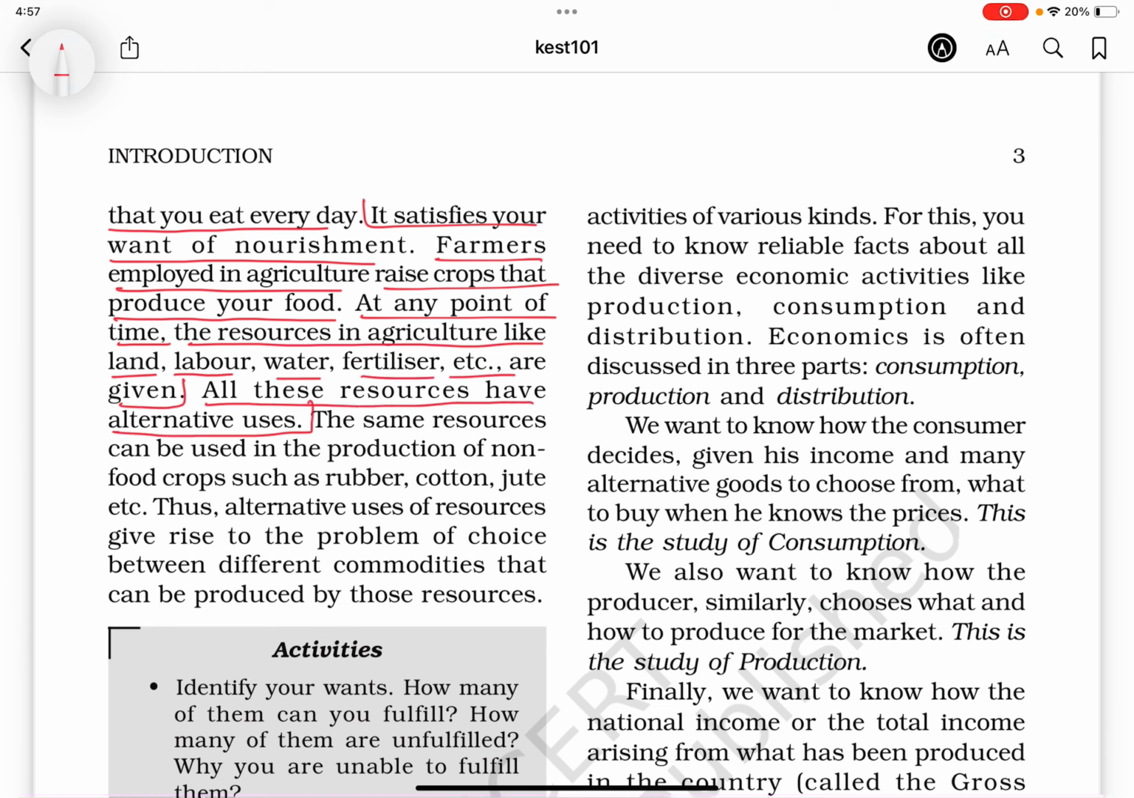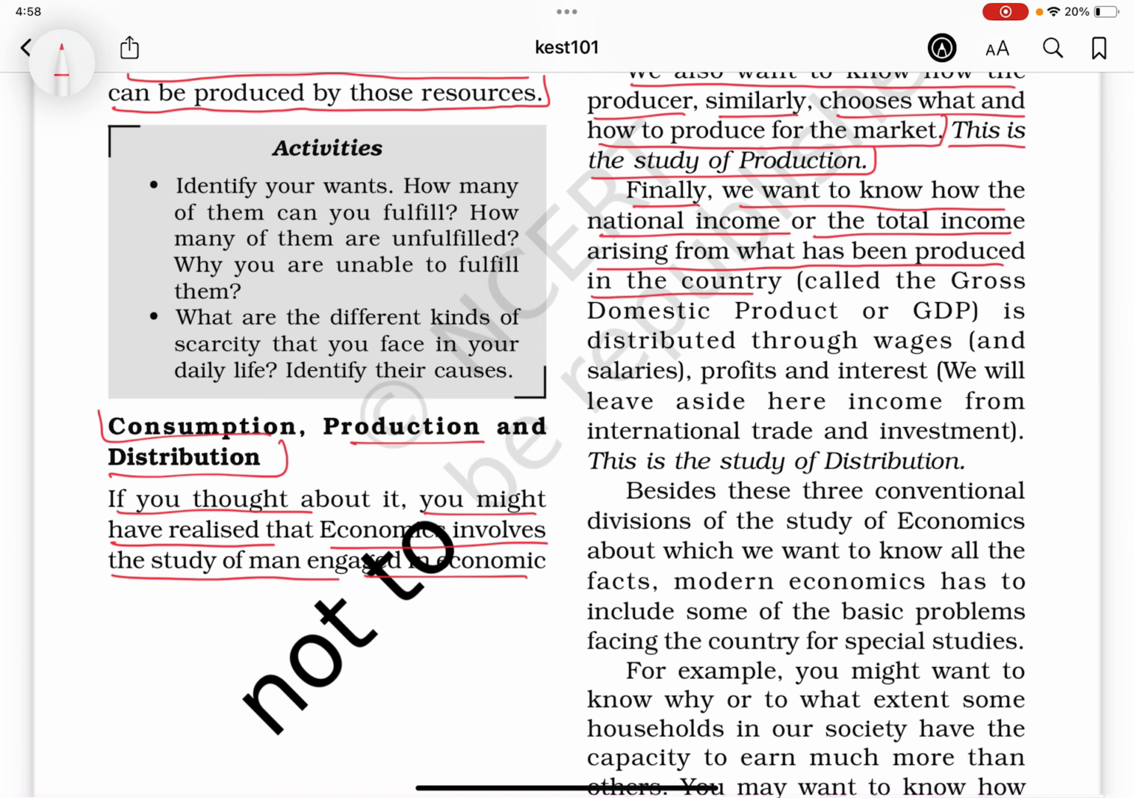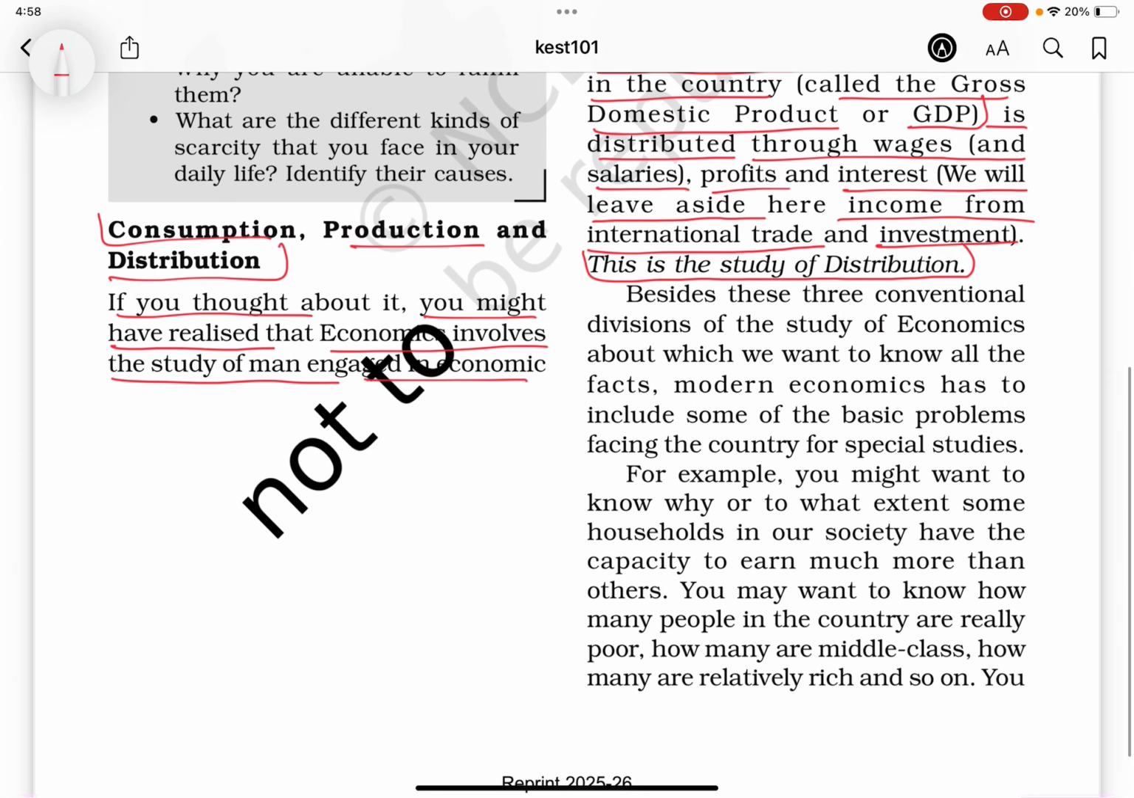Finally, we want to know how the national income or the total income arising from what has been produced in the country, called the gross domestic product or GDP, is distributed through wages and salaries, profits and interest. We will leave aside here income from international trade and investment. This is the study of distribution.